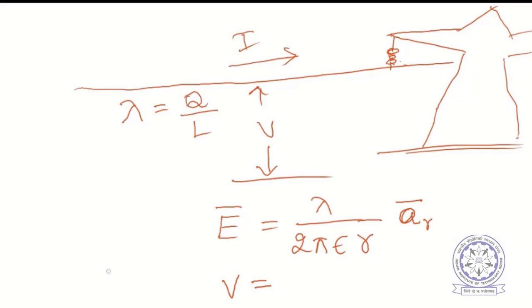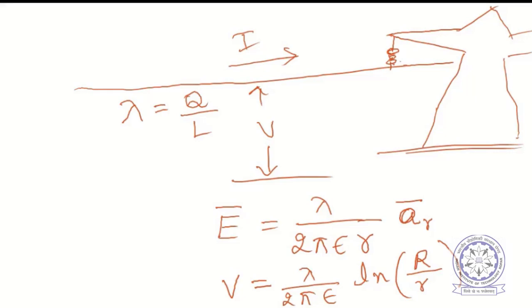What is the formula? V equals lambda by 2 pi epsilon ln of capital R by small r, where capital R is the location where the potential is assumed to be 0, right? So this is how the potential distribution will be.